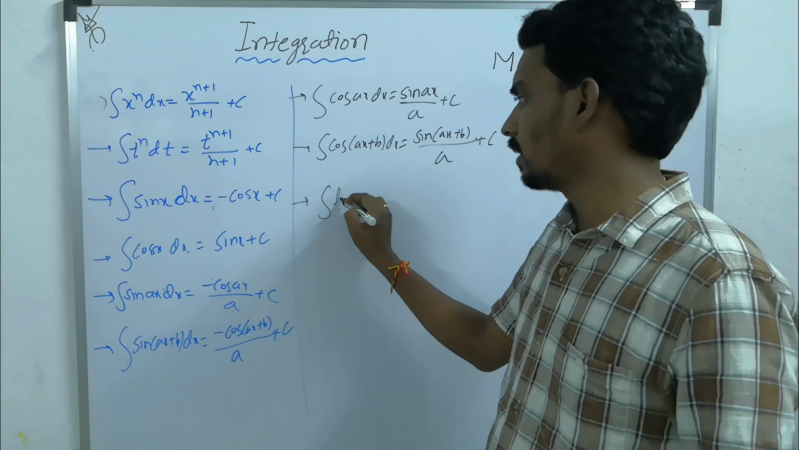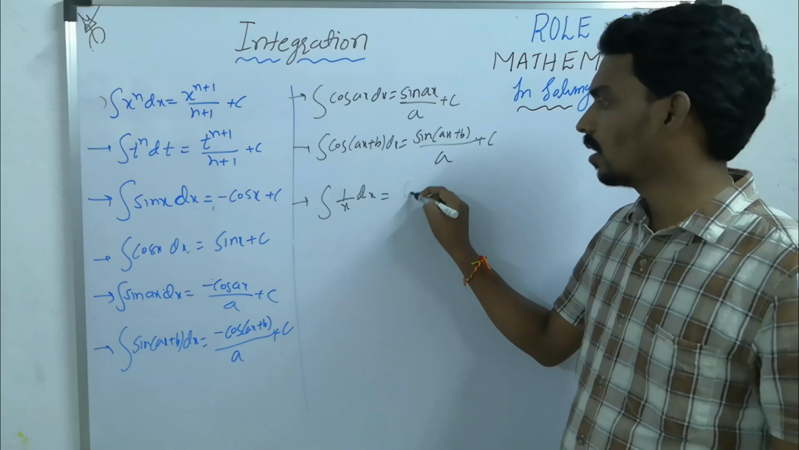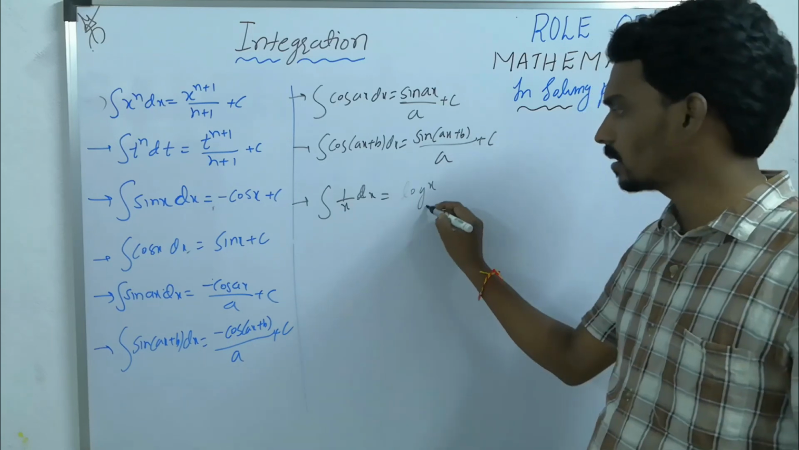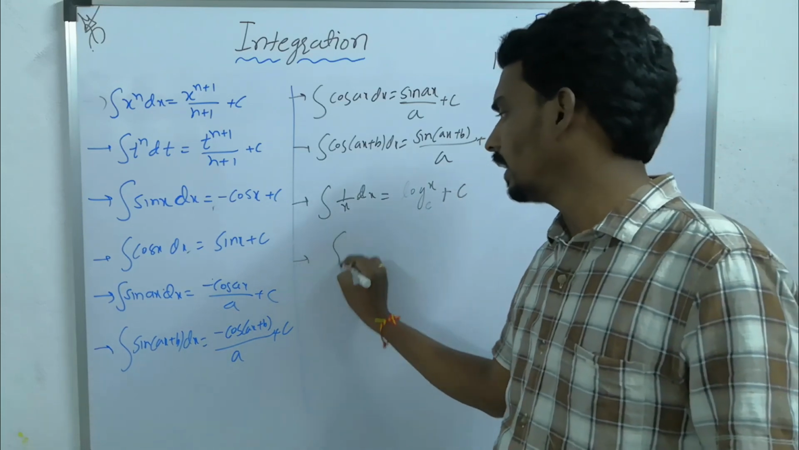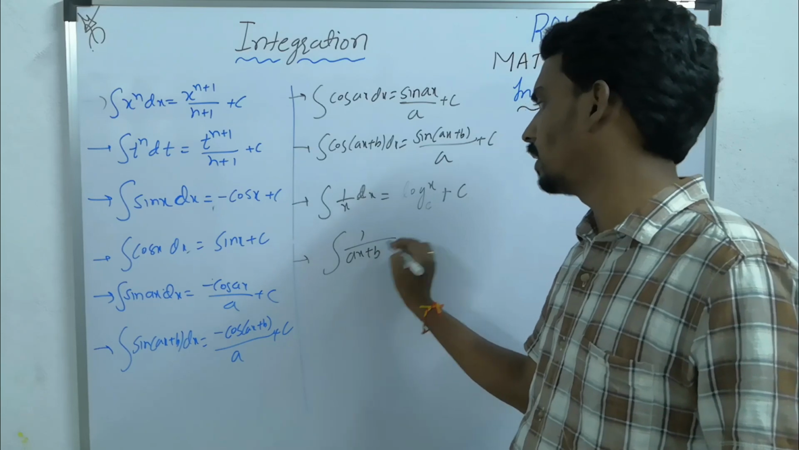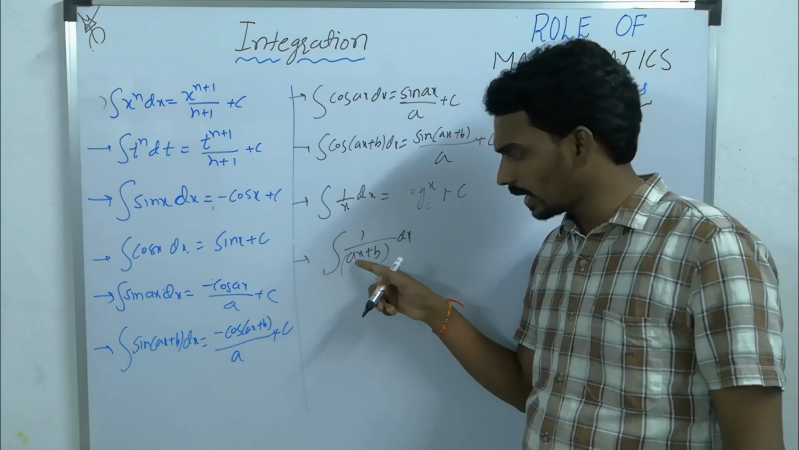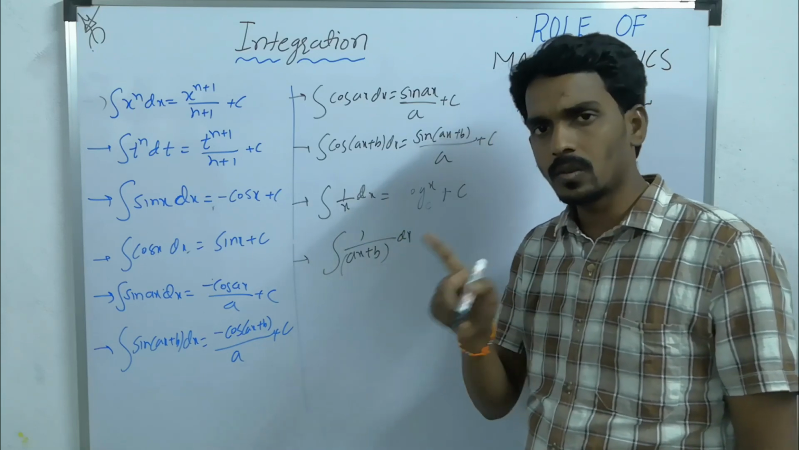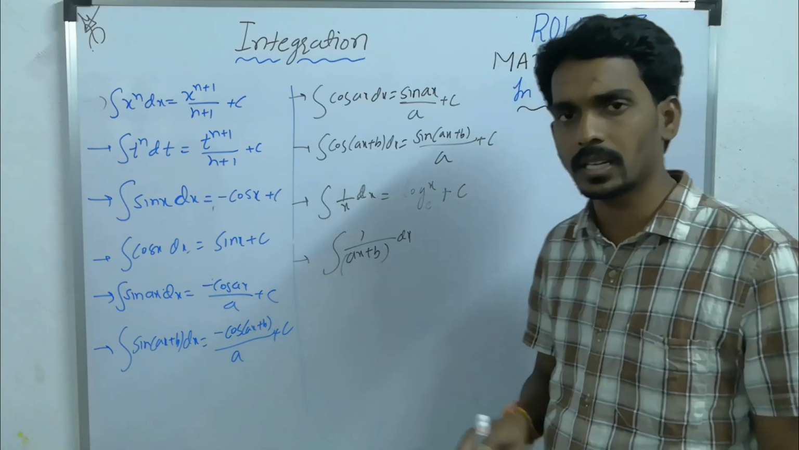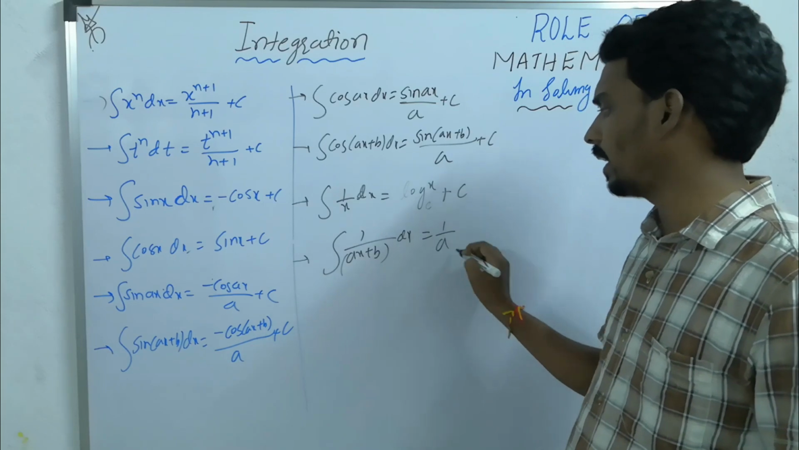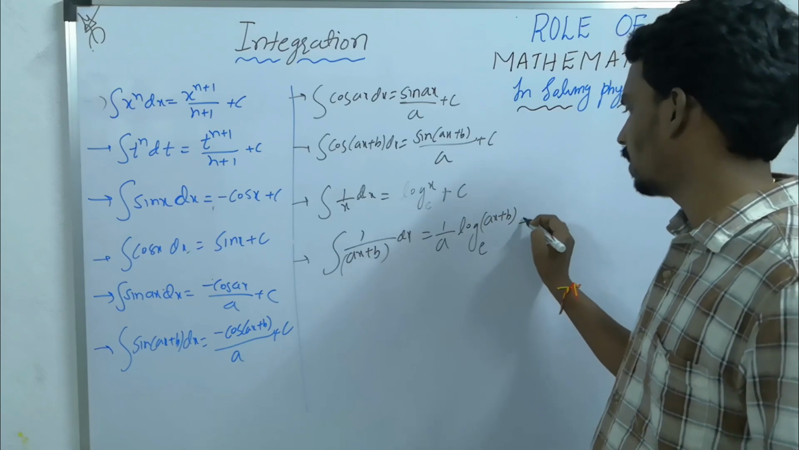And integration 1 by x dx, that is log x base e plus c. And integration 1 by ax plus b dx. See, 1 by x, here if you compare, there is an x coefficient. So always the x coefficient becomes a divider in integration. So 1 by a log of ax plus b base e plus c.